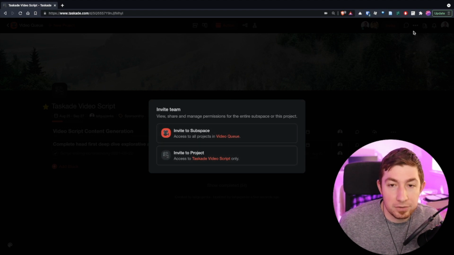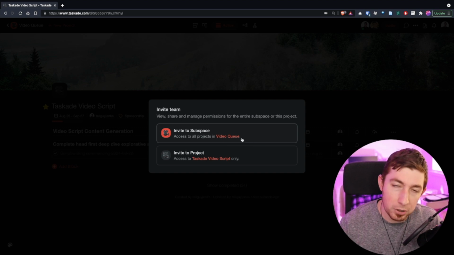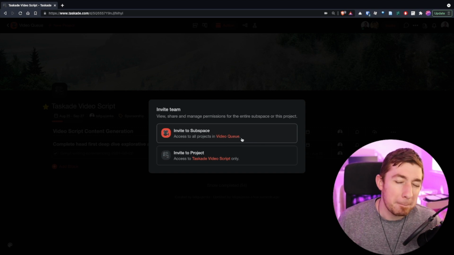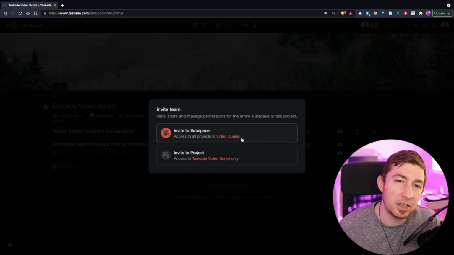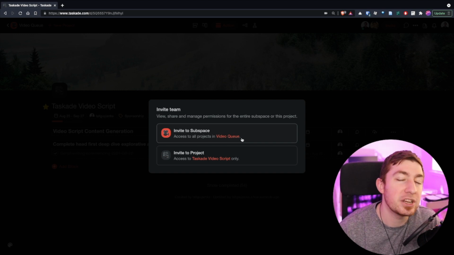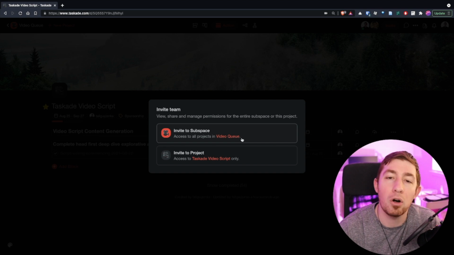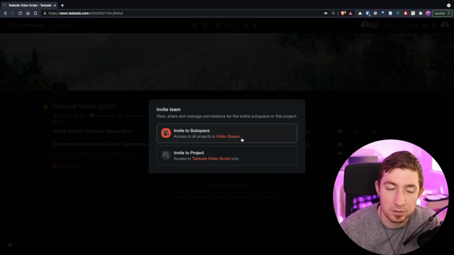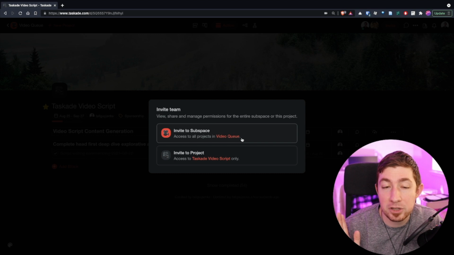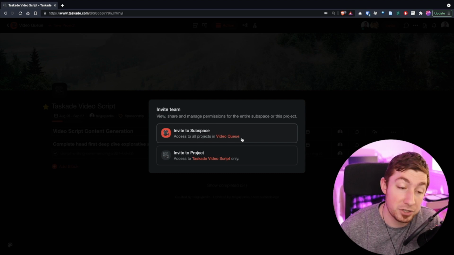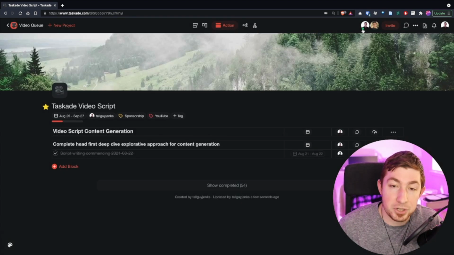Now from the invite, you can invite them to the entire subspace, which allows them to access every single project in that subspace. But we could be even more granular. Let's just say you have a subspace for particular teams at your organization, but that team only needs input from another team on a single project. Why would you give them access to all of that other team's stuff? So you can say, I only want to invite you to a specific project, or a workspace, because that gives you all the projects. So if I invited him to the project, he's on it.